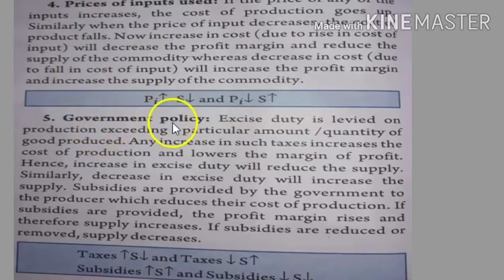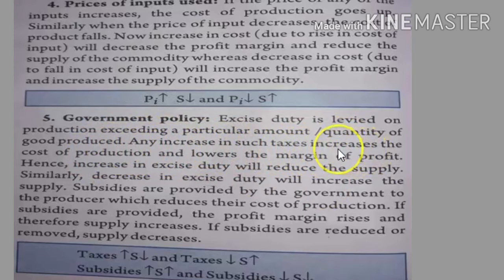So next is government policy. Excise duty is levied on production exceeding a particular quantity of a good produced. Any increase in such taxes increases the cost of production and lowers the margin of profit.